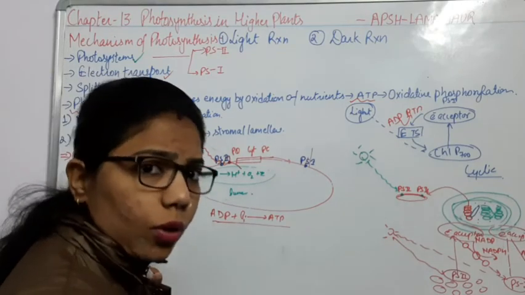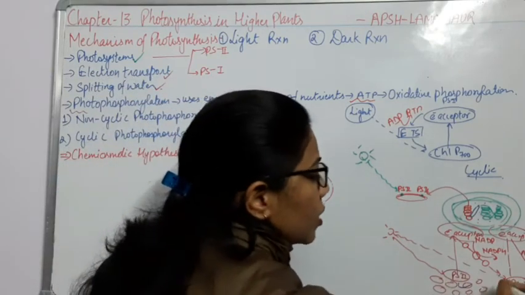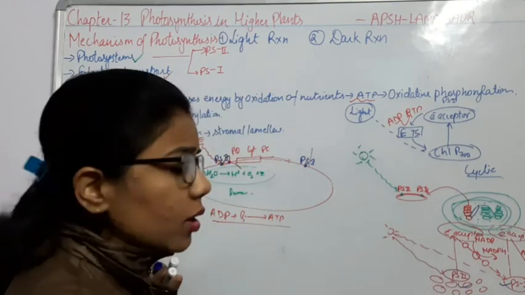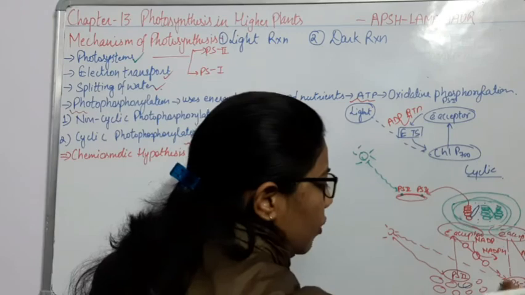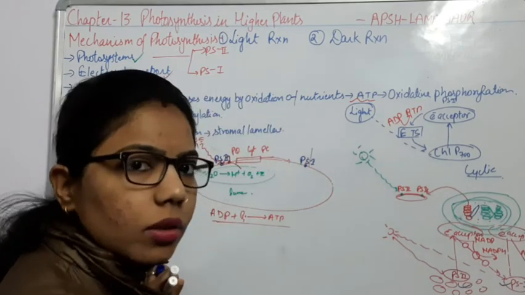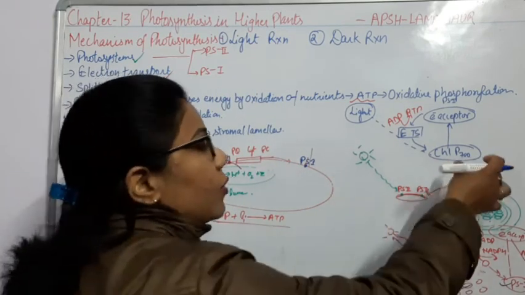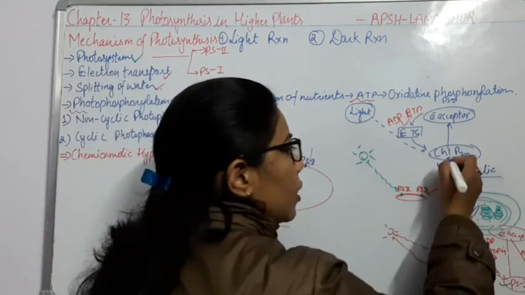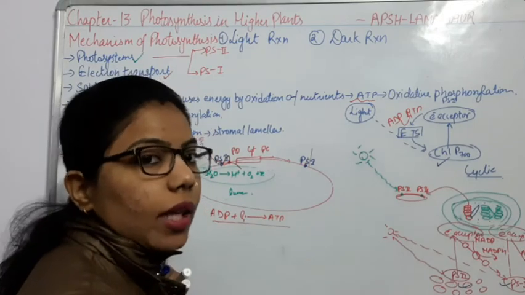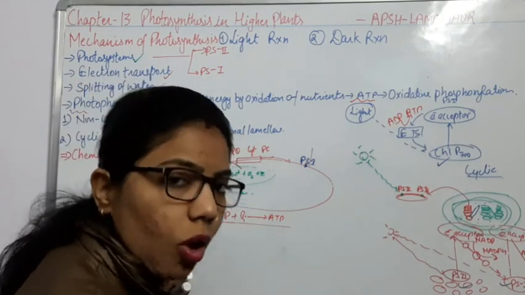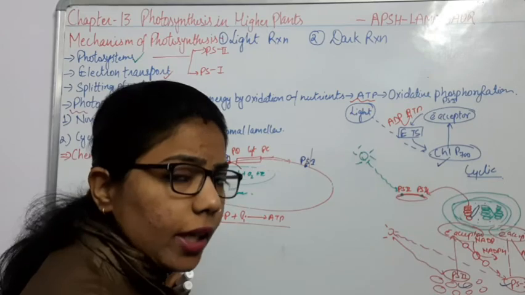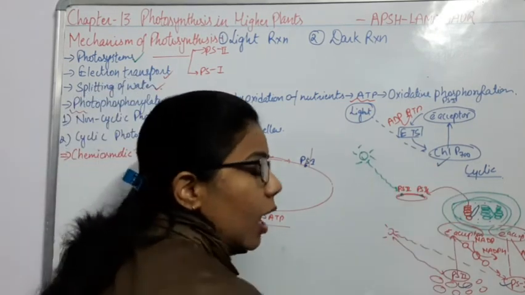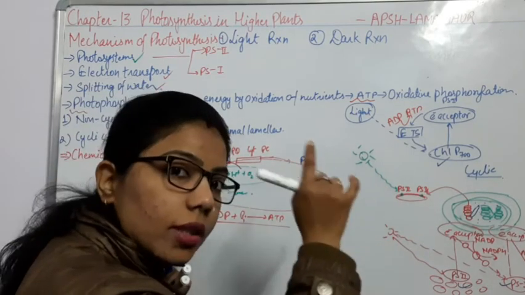In non-cyclic photophosphorylation, we have two photosystems. The first difference is that they have two types of photosystem, photosystem 2 and photosystem 1, and we can mention the wavelength also. If I look at cyclic phosphorylation, it has only one type of photosystem, that is PS1. And we know that PS1 has the tendency to absorb what type of wavelength? 700 nanometer. If light of 700 nanometer wavelength comes, it will get trapped into the chlorophyll A of photosystem 1.